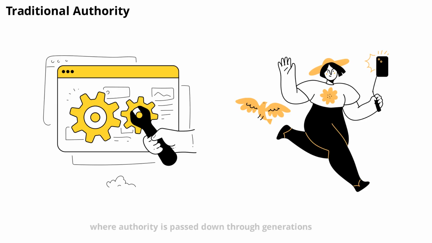Traditional authority is power rooted in long-standing customs, rituals, and social structures. Think of monarchies or tribal leaders, where authority is passed down through generations. People accept this authority because it's always been that way. While less common in modern states, traditional authority still plays a role in some countries and communities, shaping how people view their leaders and the rules they follow.